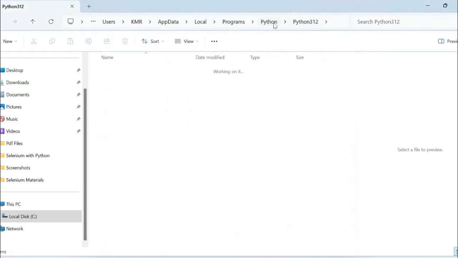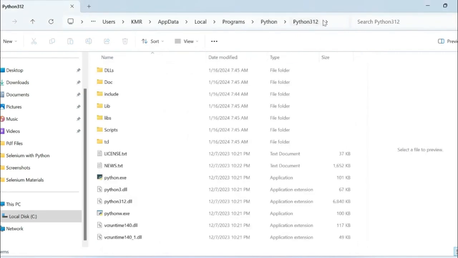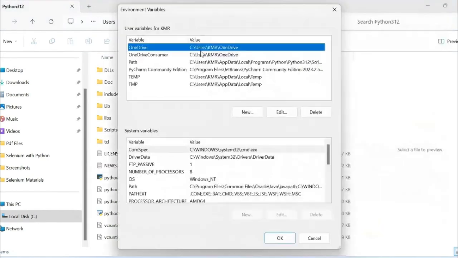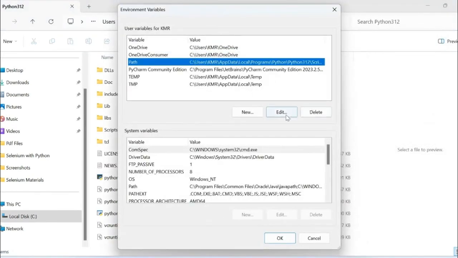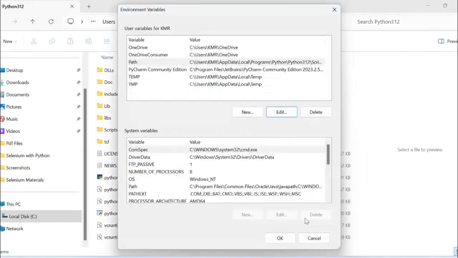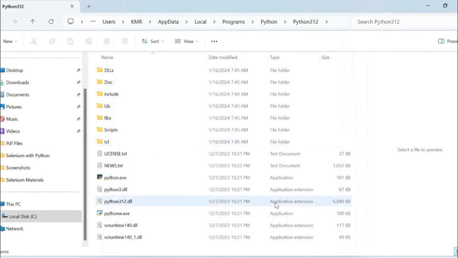You have to copy this particular path and paste it here in the path. Upon pasting only, then you can try to run any programming language, not only Python, any programming language. Upon adding variables to path, then you can run it from anywhere. So that is fine. We have successfully verified that environmental variables is added.